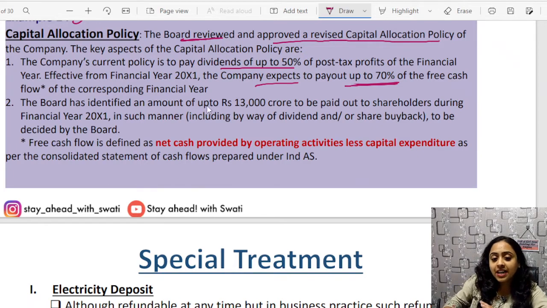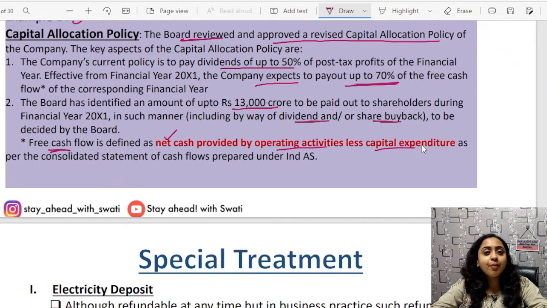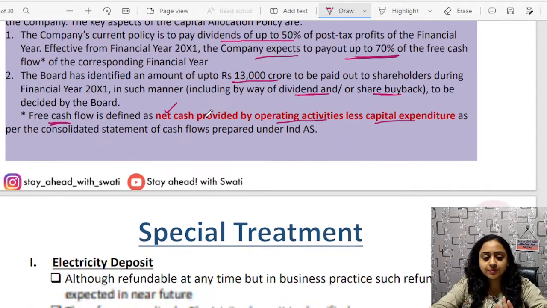The board has identified an amount of rupees 13,000 crore to be paid out to shareholders during financial year 2001, in such manner, including by way of dividend or share buyback, to be decided by the board. Free cash flow is defined as net cash provided by operating activities less capital expenditure, as per the consolidated statement of cash flows prepared under Ind AS. This is a simple capital allocation example. You just need to read it once.